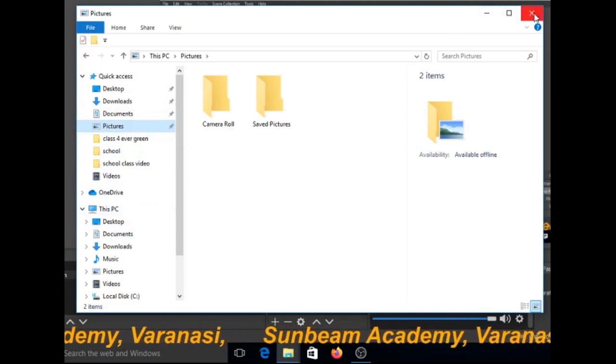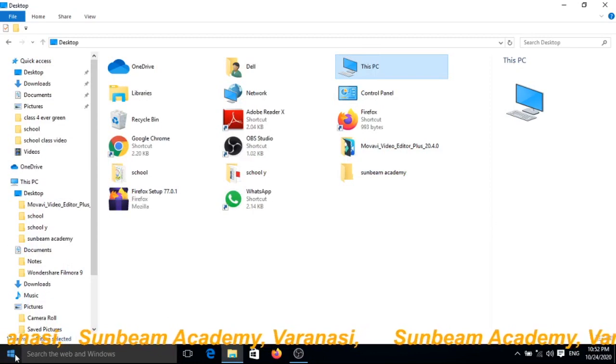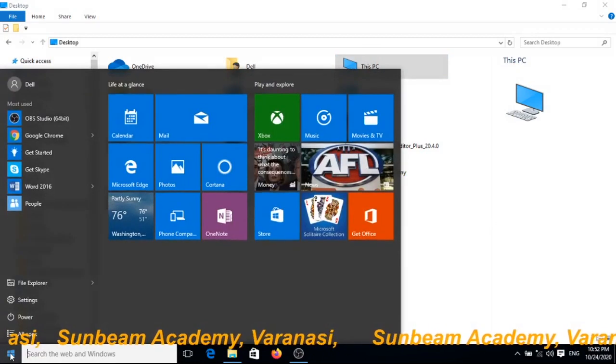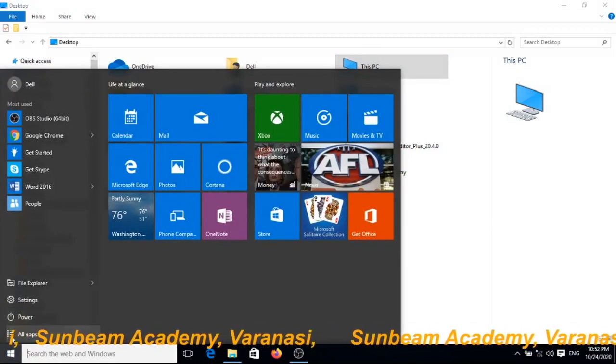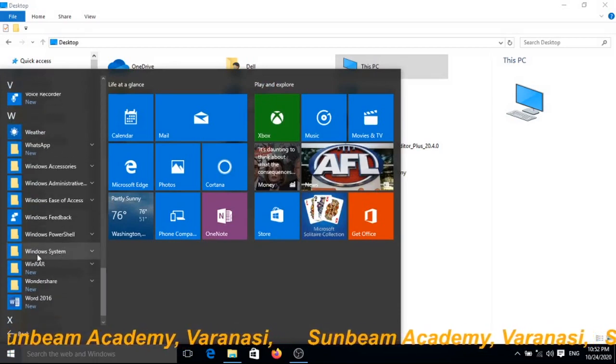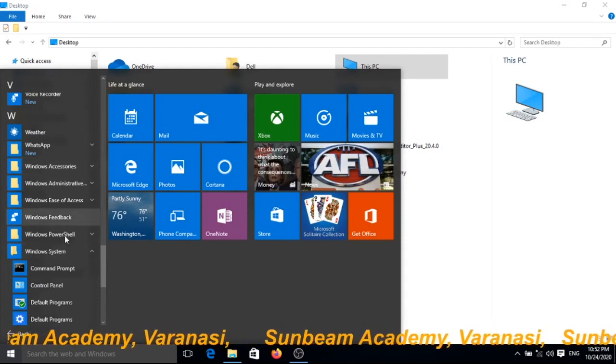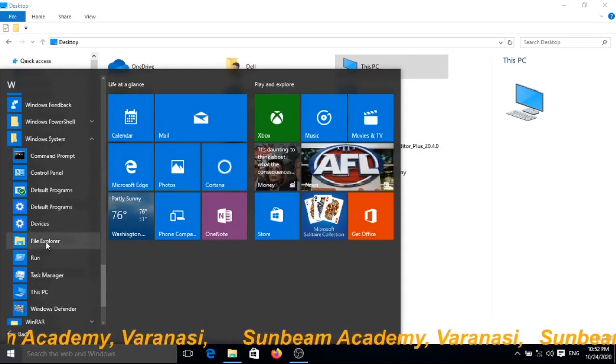And another method, very simple. Click on the start button, click on all apps and choose Windows System or Windows Accessories, then click on File Explorer.